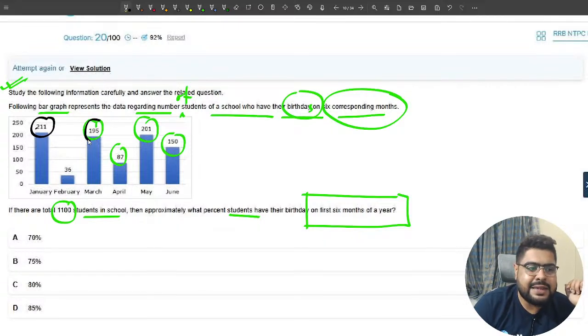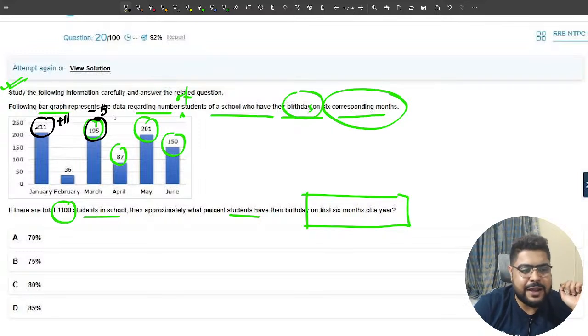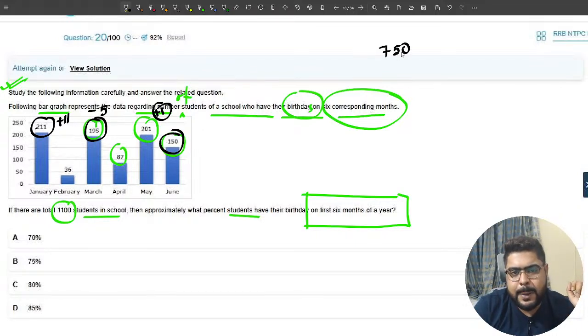I'm taking 200, so it is plus 11 minus 5. These values we won't take for the time being. Again, sir, it is plus 1. I'm taking also 200 here. 2, 2, 2, 600. Again, sir, 150, 6 fifths, that is 750. Now, how much plus or minus? 11 plus 1, 12 minus 5, sir, 7.